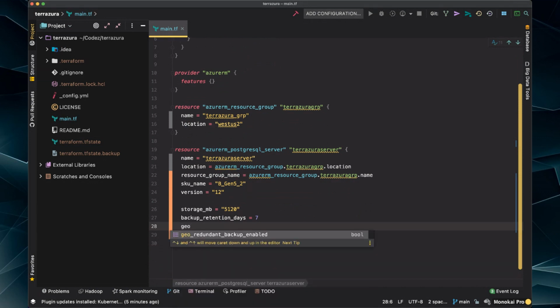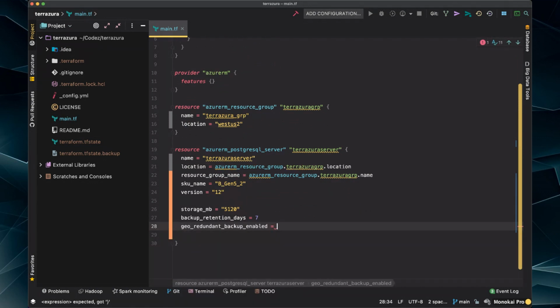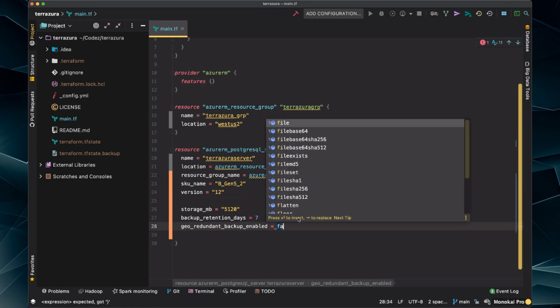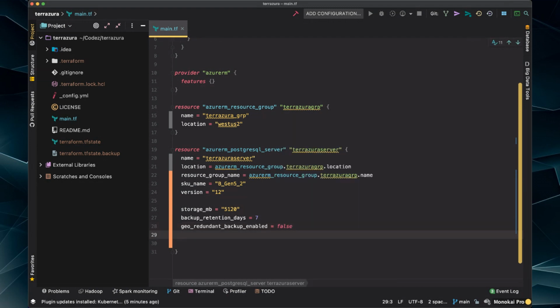And then there's also geo-redundant backup enabled. Something else that's very important for your Postgres server in Azure. Do you want a geographic redundant backup? I don't, because I don't want to pay for it. That would effectively double the price from what I understand. And then there's auto grow enabled. I'm going to say true. So it should bounce past whenever it's set to a particular size when I go past it with adding more and more data.